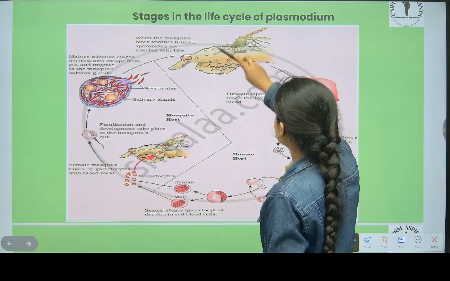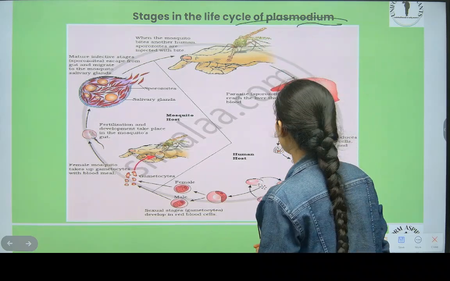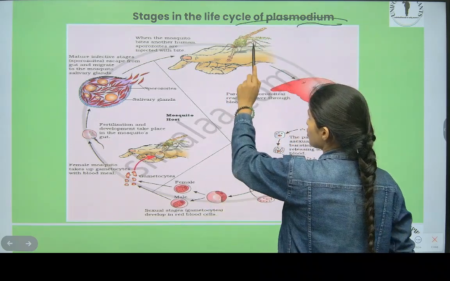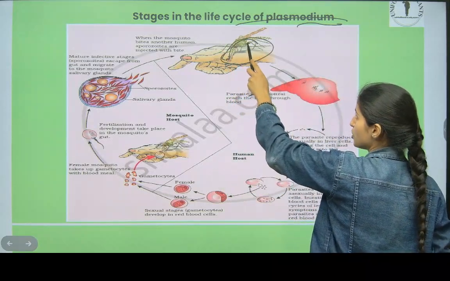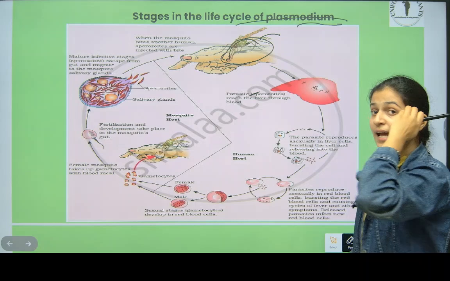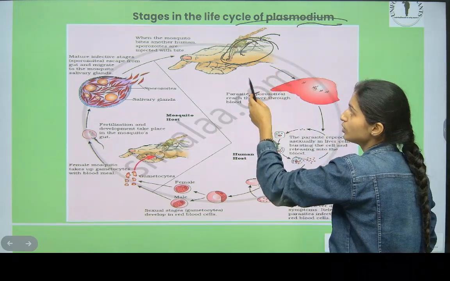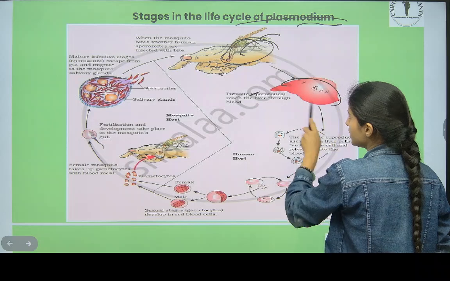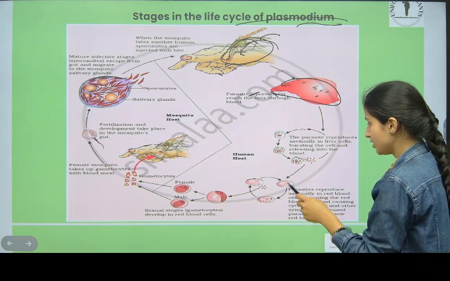Now see, the stages of the life cycle of Plasmodium. First, the affected female Anopheles mosquito bites the human body. Then through blood, it enters the liver. In the liver, it does asexual reproduction.